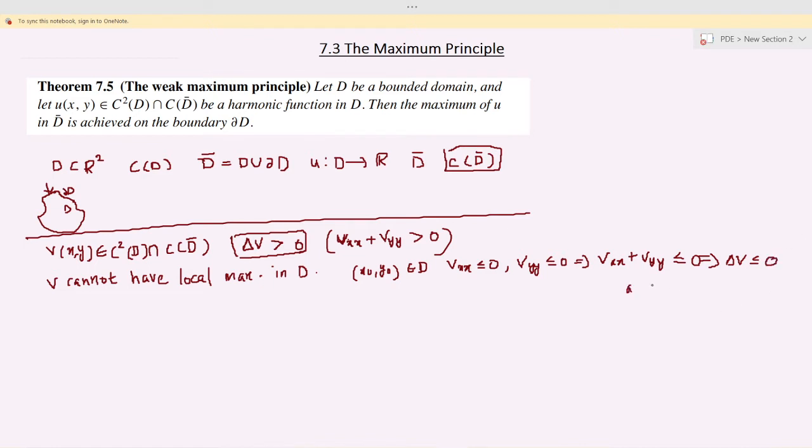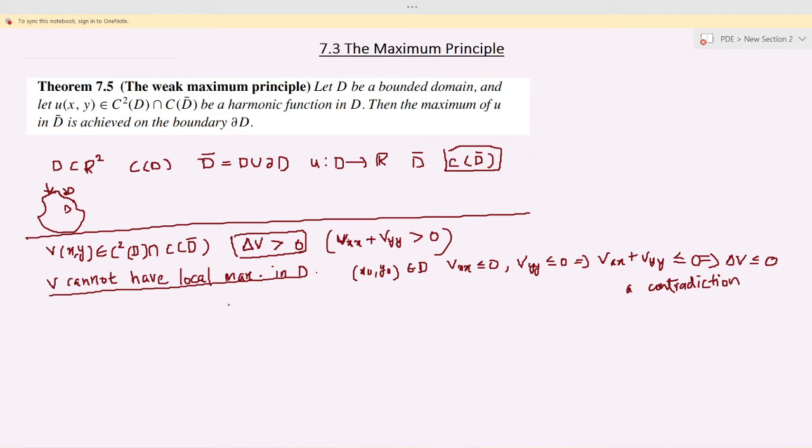So we conclude that if v is a function which belongs to this set and if Δv is positive, then we cannot have a local maximum in D. This is our conclusion.